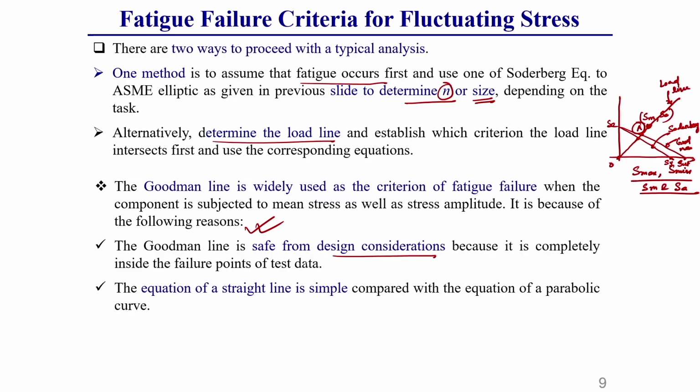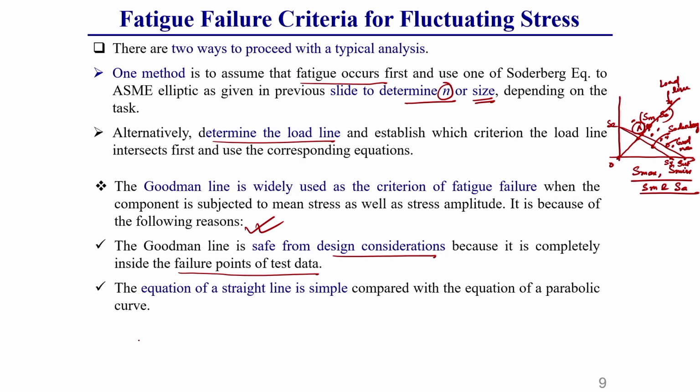So, the furthest safe line is not generally required. If you consider it, you will be on the furthest safe side, but then your dimension and cost will increase. That is why I have written that it is safe from design consideration, because it is completely inside the failure points of the test data. Whatever the test data are, the line is inside those test data. That means almost all the failure points are generally outside this Goodman line. That is why it is safe.